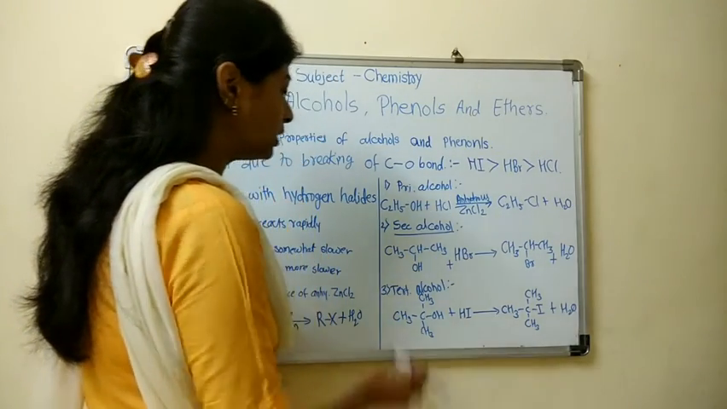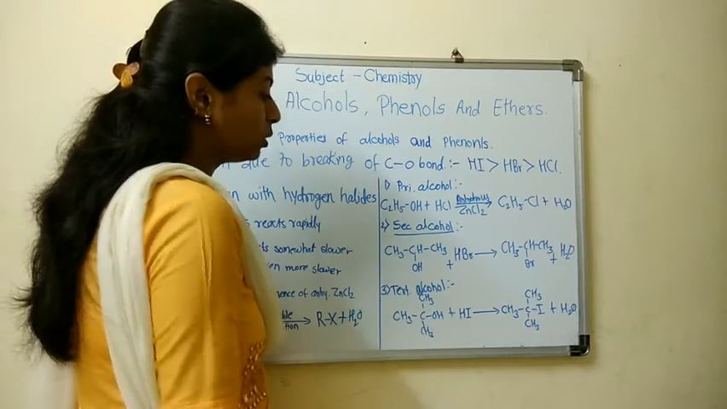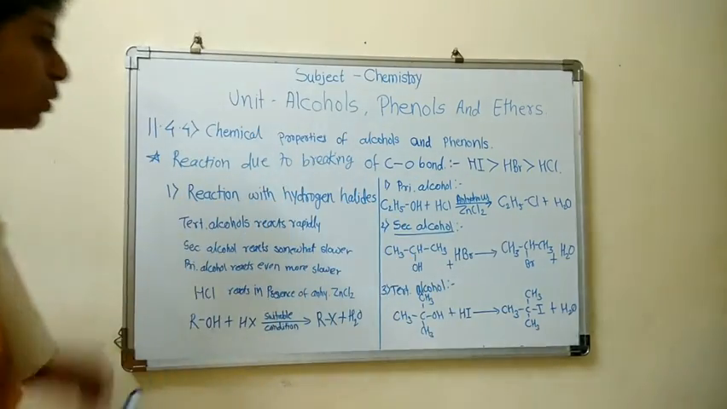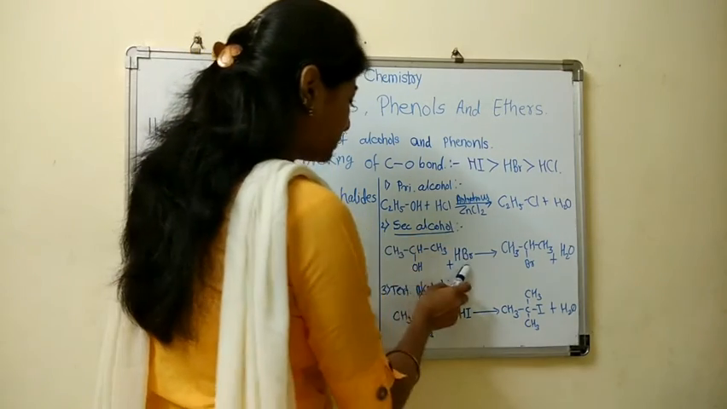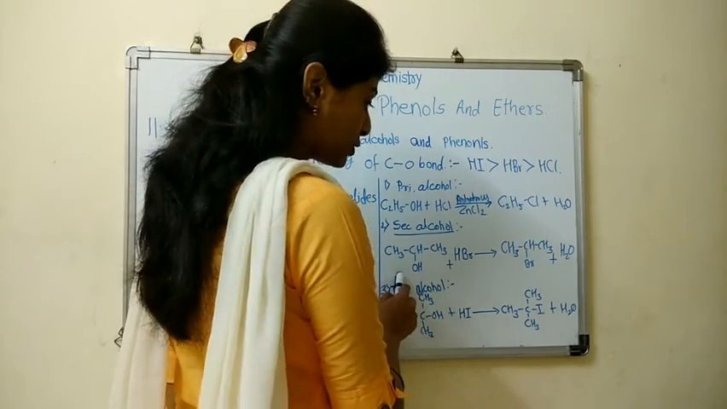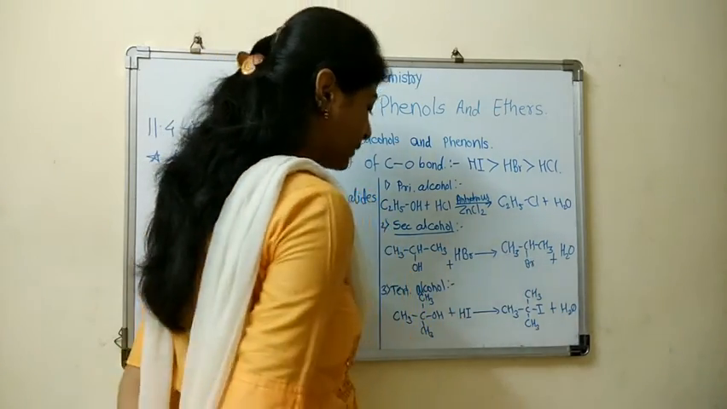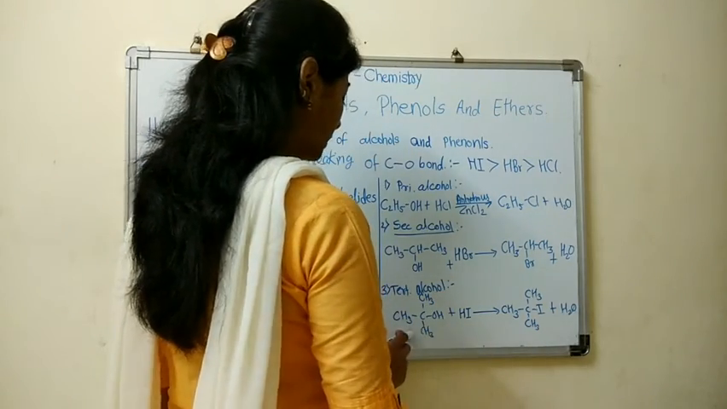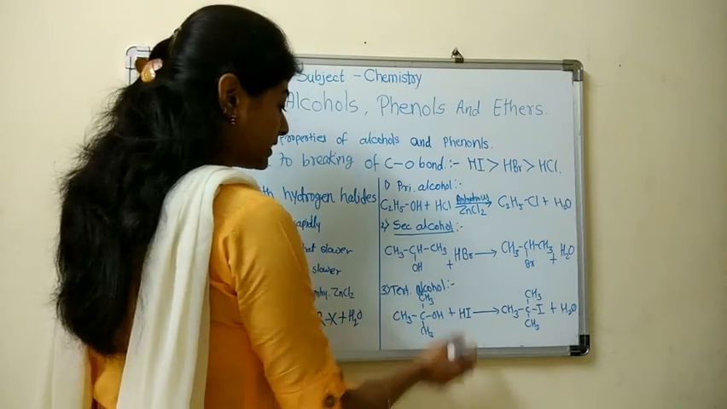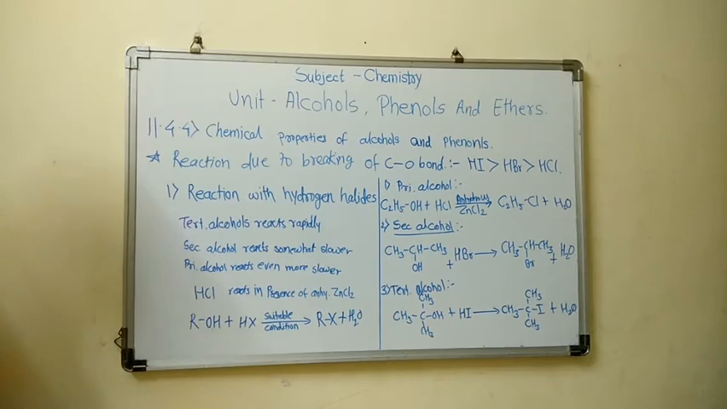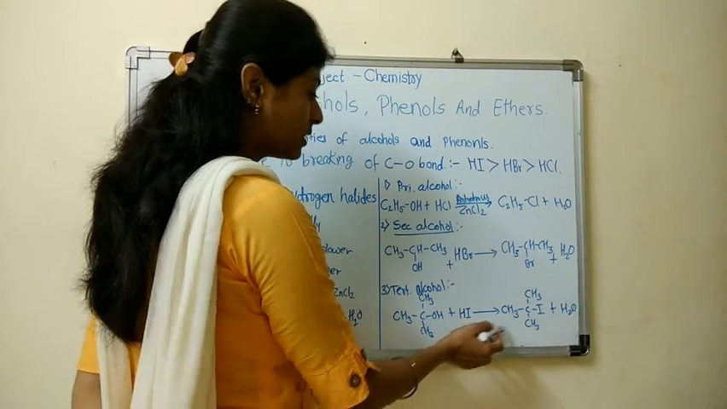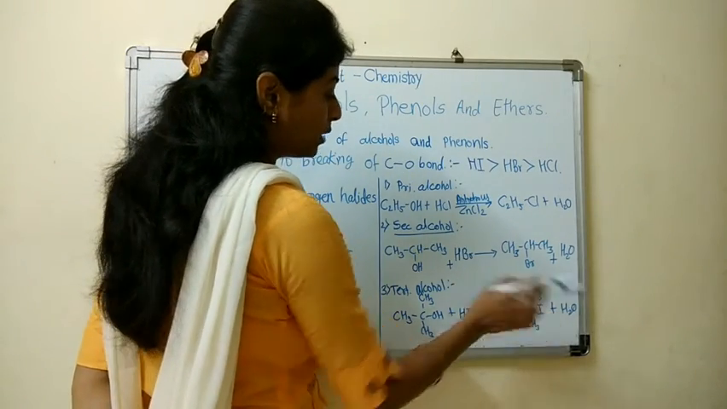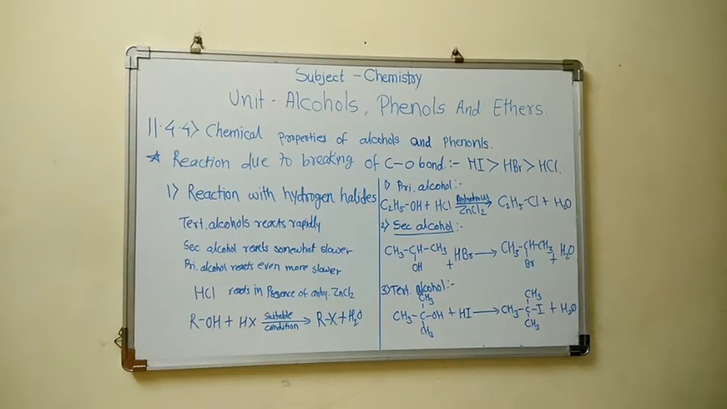In case of secondary alcohol, when isopropyl alcohol reacts with HBr, as we have seen earlier, no catalyst is required for HBr. It gives isopropyl bromide. Now, tertiary alcohol. When tertiary butyl alcohol reacts with HI, that is hydrogen iodide, no catalyst is needed. The product is tertiary butyl iodide. So this is about the reaction with hydrogen halides.